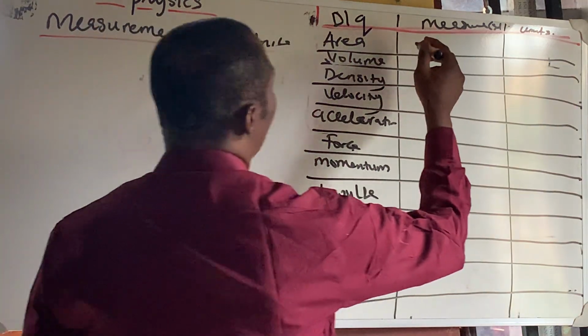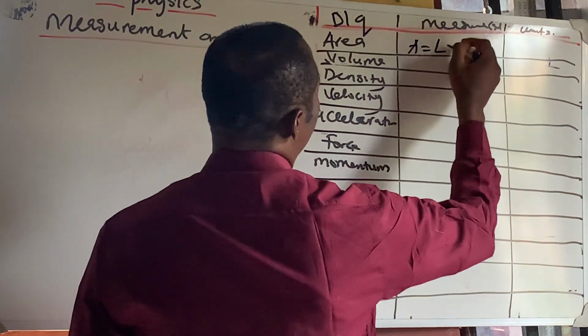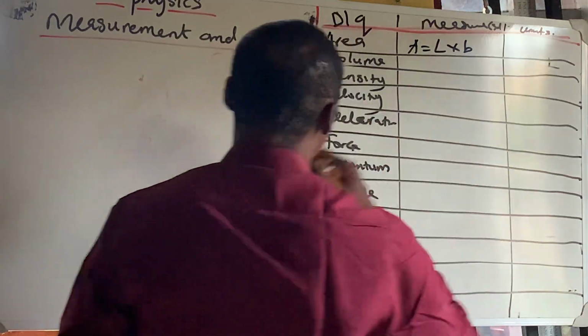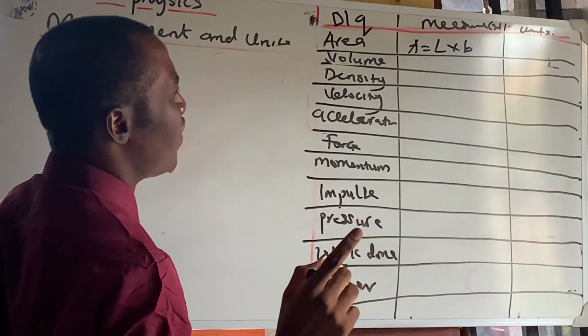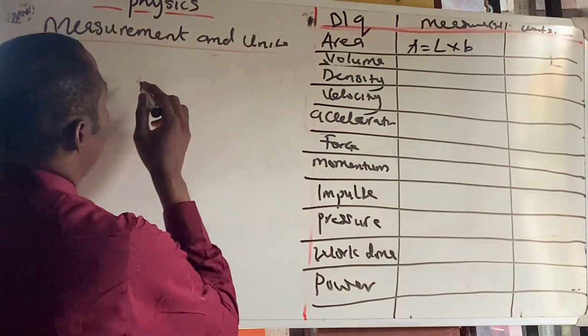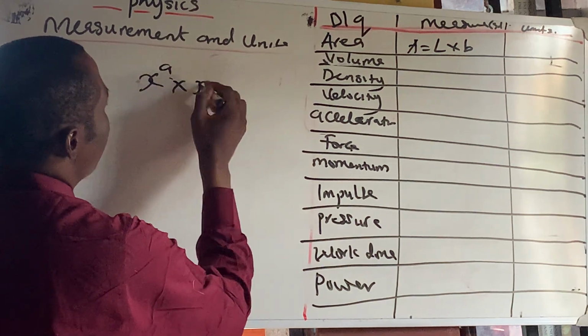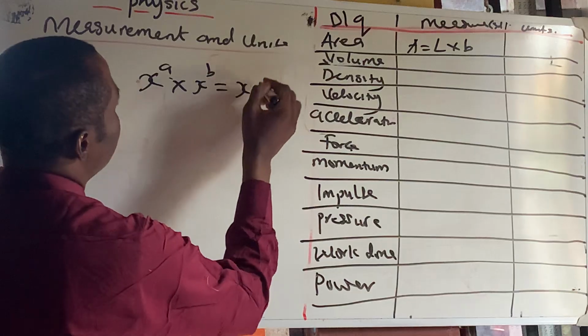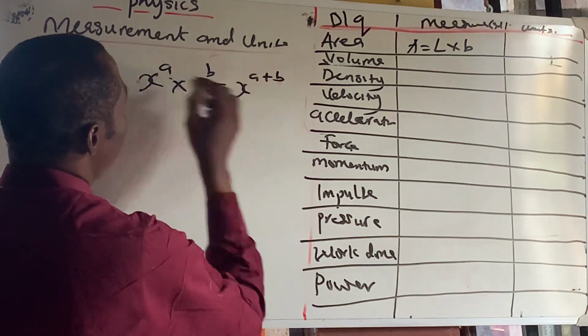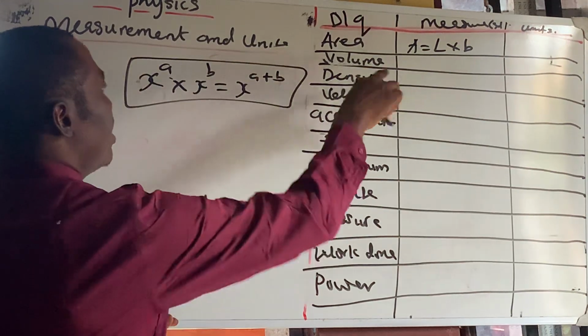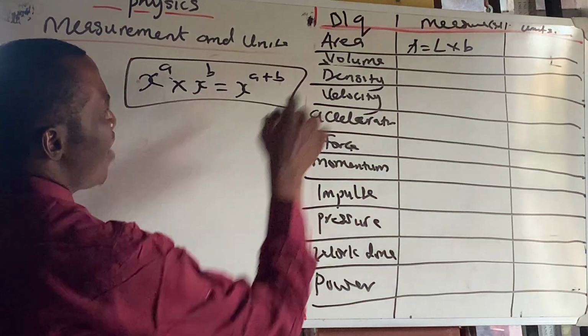So what's the unit of area? Now area is length times breadth, which means that if you study a little bit of indices, x raised to the power of a times x raised to the power of b is x to the power of a plus b. That's a law of indices. Now, if you look at this place, we have area.